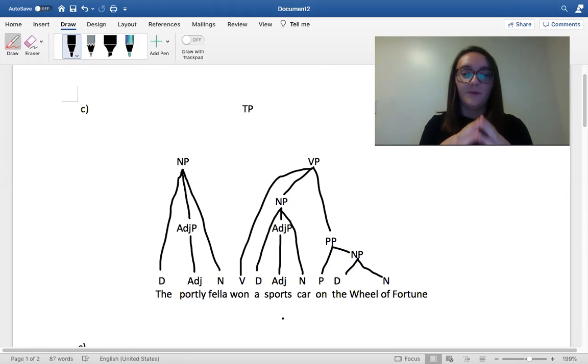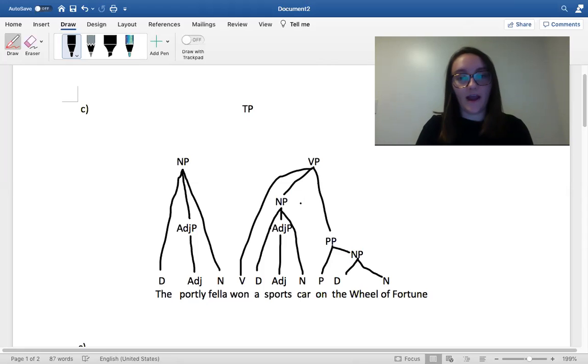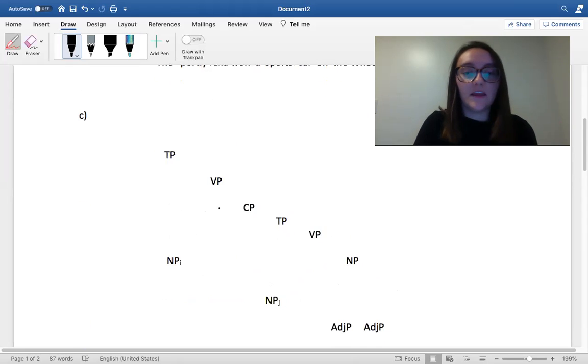But if the preposition was connected to the noun phrase, it would seem like the sports car was on the actual Wheel of Fortune, like physically, rather than it being one won on the show. And so that's why I put together the preposition and the verb phrase, rather than connecting the prepositional phrase to the noun phrase, and then connecting those both to be the tense phrase.